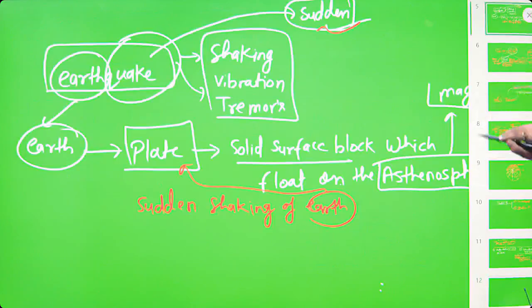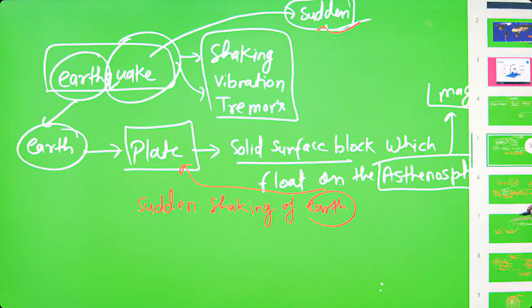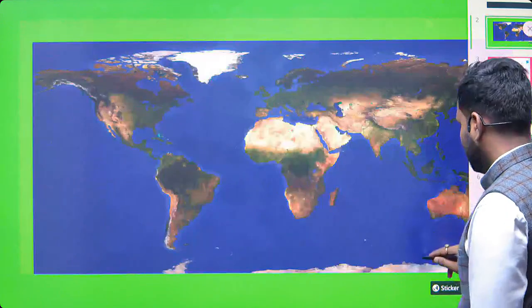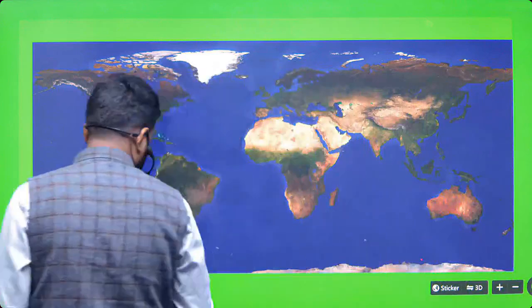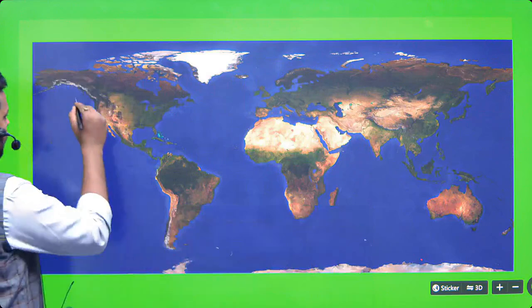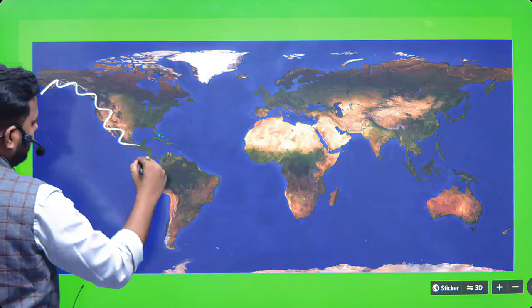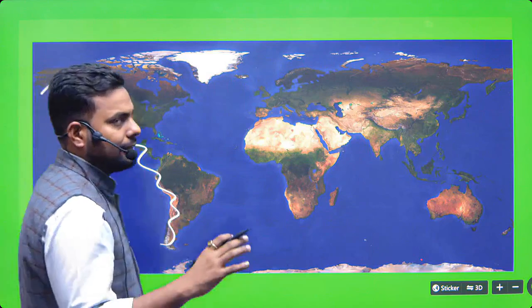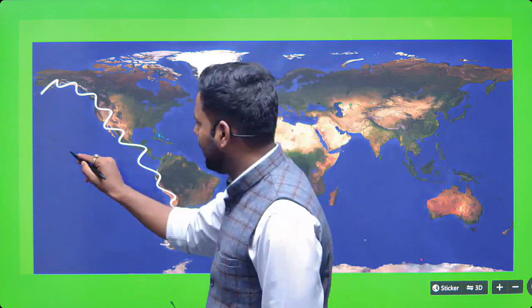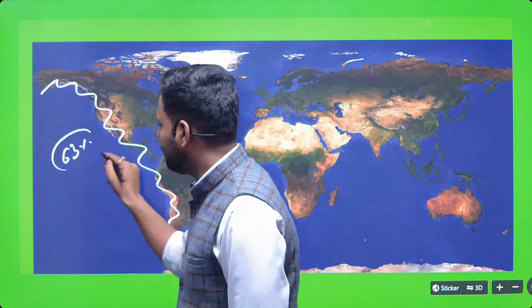And then again we go back to our synopsis, distribution of earthquake. We have to look at the map. The earthquake belt is confined or concentrated on those areas where the plates are colliding. You all know that it is the circum-Pacific belt. Circum-Pacific belt has 63% of the total number of earthquakes on the earth surface.